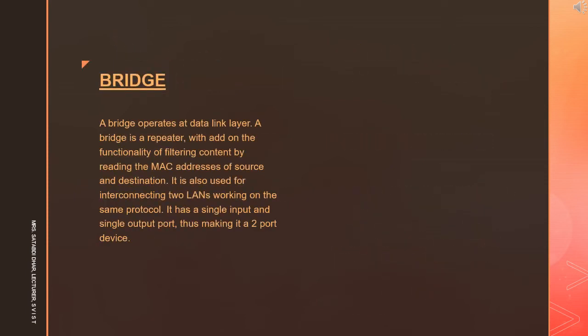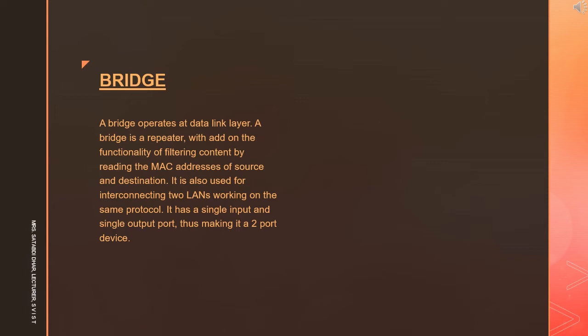The next device we are going to explain is bridge. A bridge is a type of computer network device that provides interconnection with other bridge networks that use the same protocol. Bridge devices work at the data link layer of the OSI model, connecting two different networks together and providing communication between them.